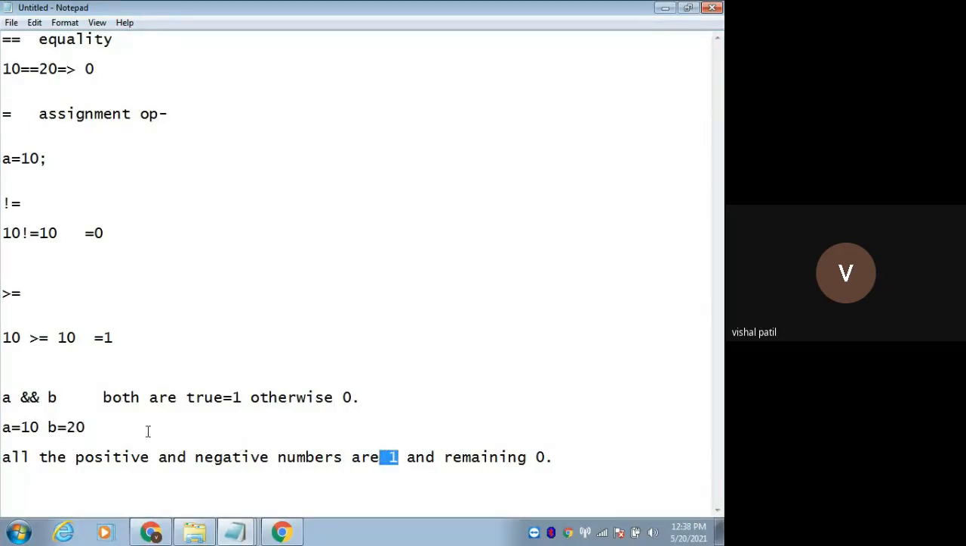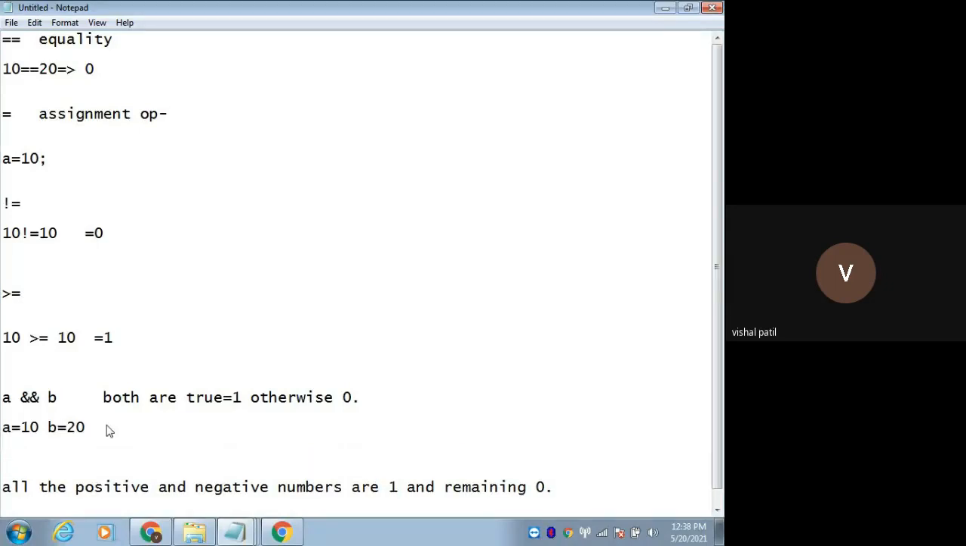So what will be the output for this? 10 means 1, because all positive and negative numbers are 1. And 20 is also a positive number, so it will be 1. 1 and 1, both are true. Both are true means 1. This is the AND operation. So 1 and 1 will be 1. Output will be 1. Remember. Understood?